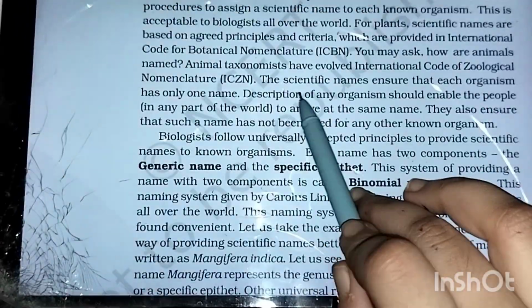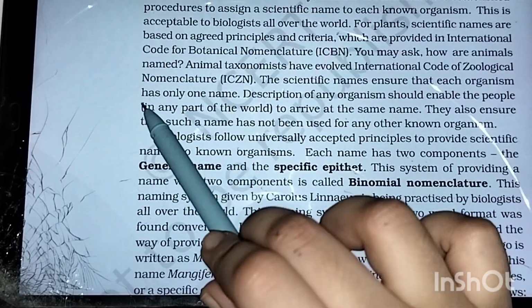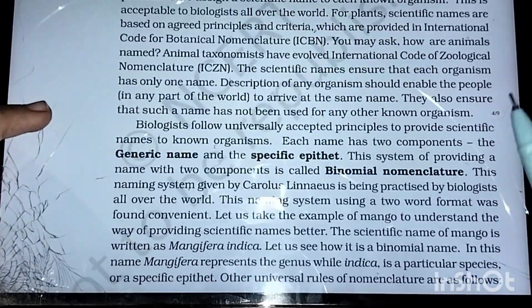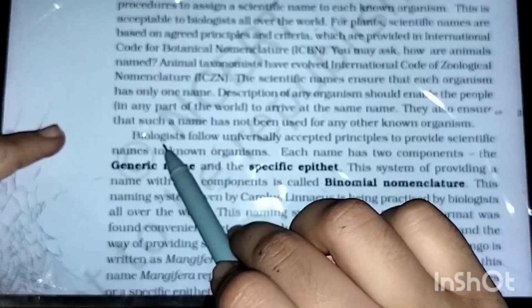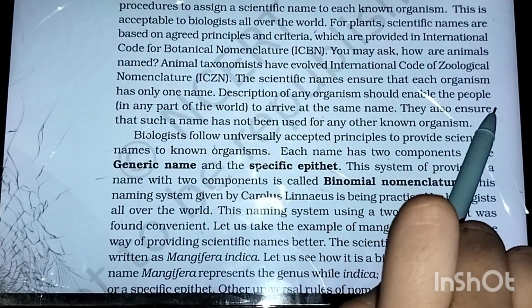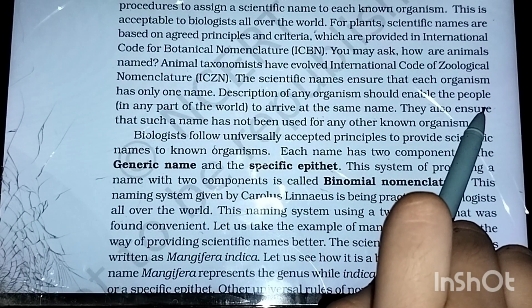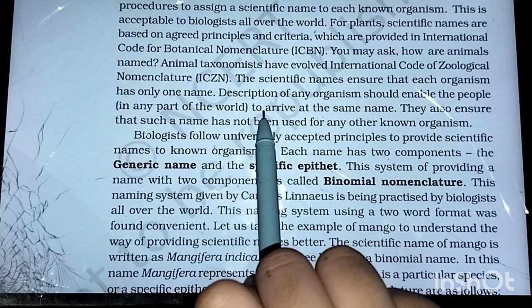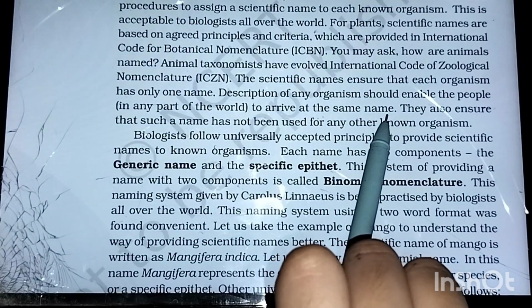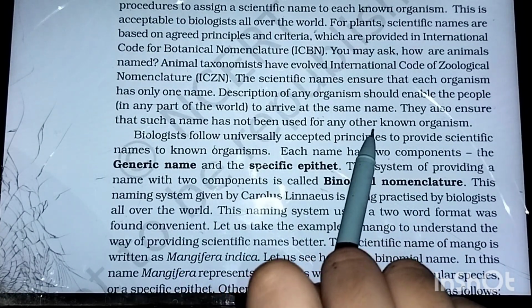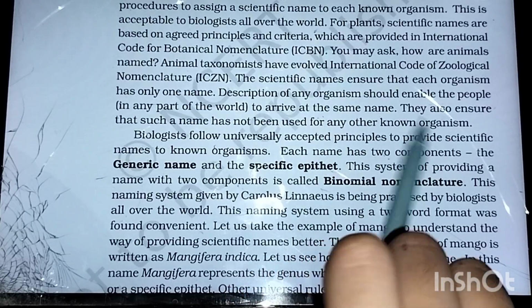The scientific names ensure that each organism has only one name. That is a unique name we are giving, so that the name is not repeated. Description of any organism should enable people in any part of the world to arrive at the same name, right? So they also ensure that such a name has not been used for any other known organism.